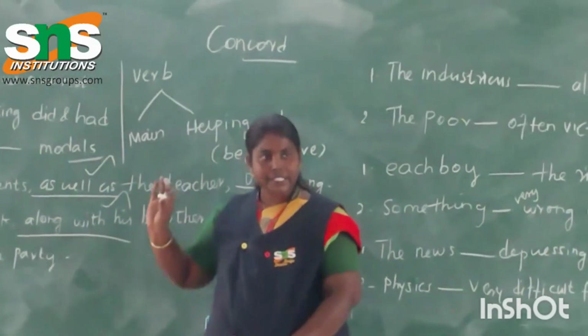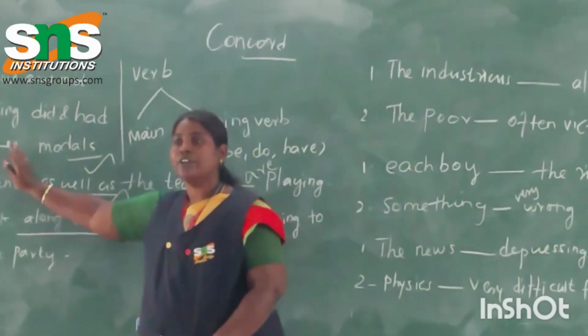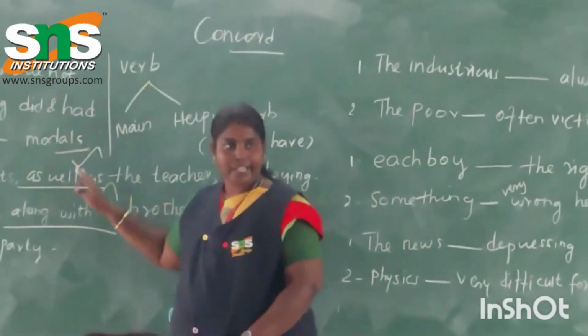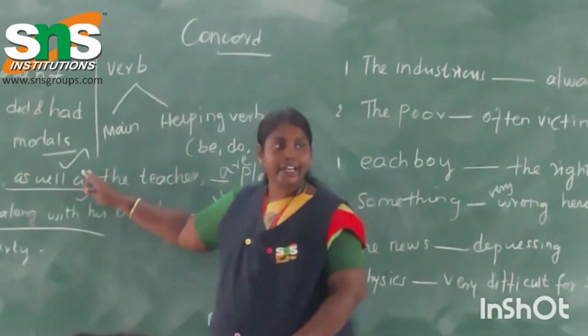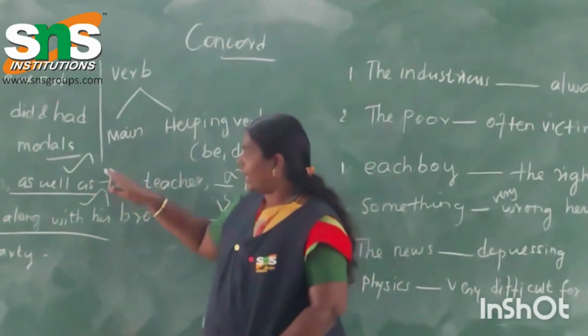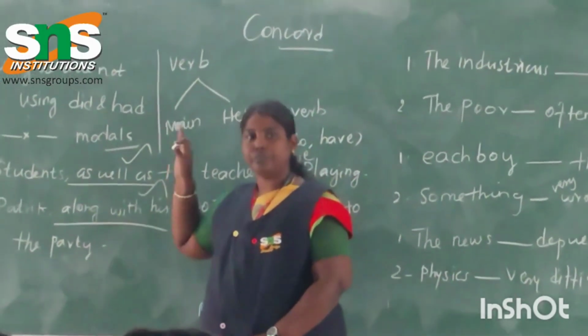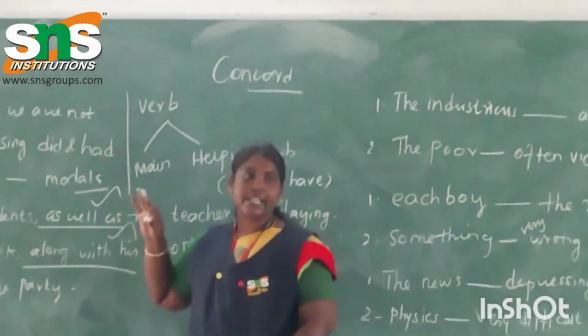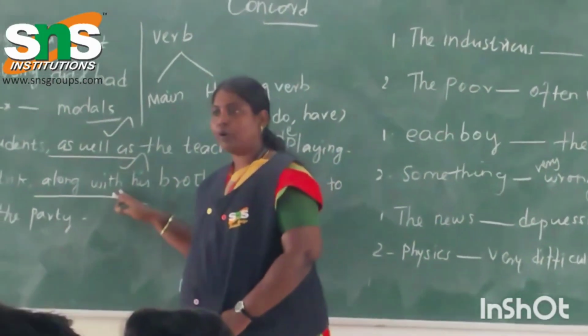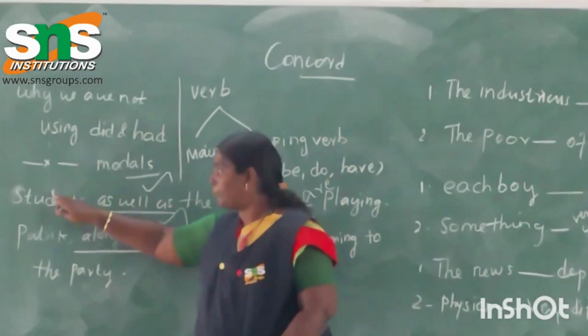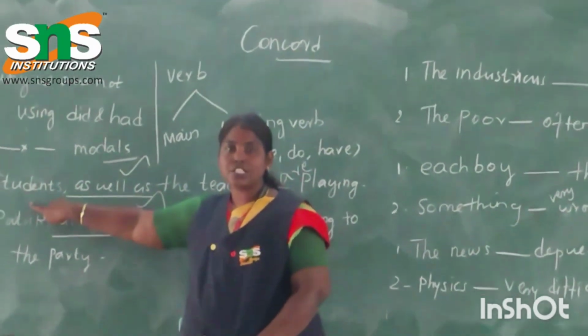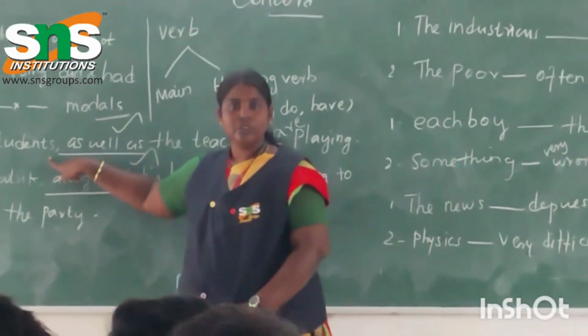So you have to place the verb based on the first subject only when it is added with such words as well as, along with, together with. So here students, it is the form of plural.